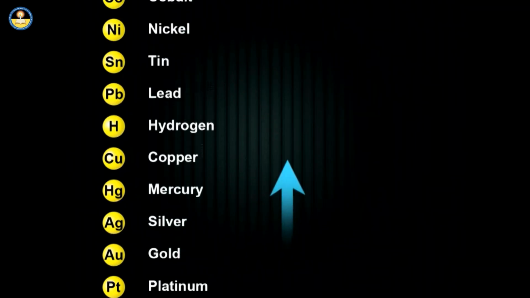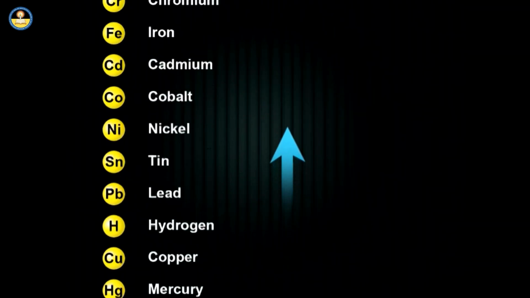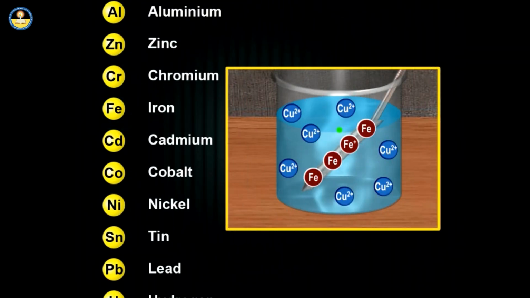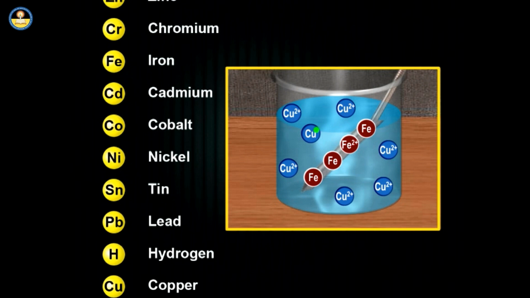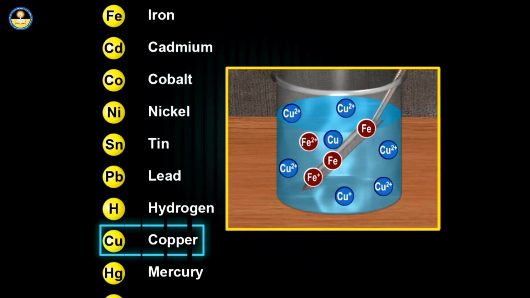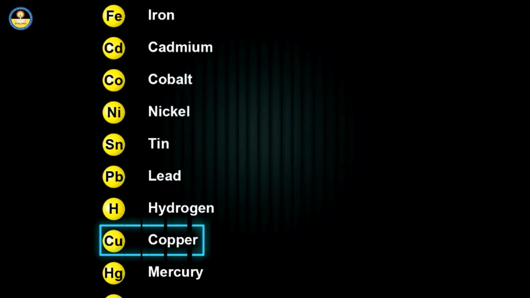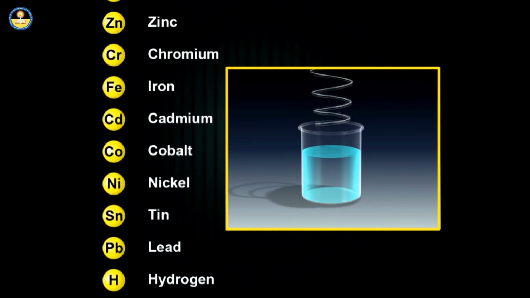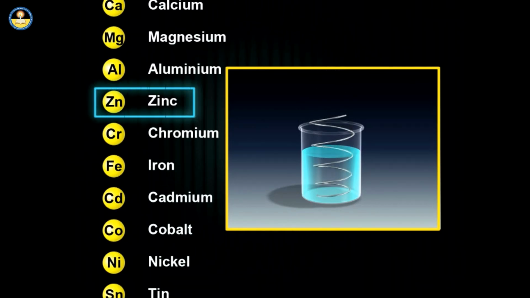A more reactive metal, that is, one placed higher in the activity series, can displace the less reactive metal from its salt solution. A less reactive metal cannot displace the more reactive metal from its salt solution.